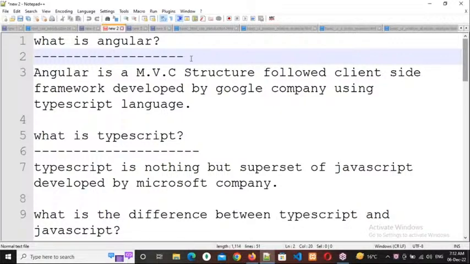Now, what type of technology is it? Client-side framework. In the software industry, we have 2 types of technologies: client-side technologies and server-side technologies. So what is the difference between client-side technologies and server-side technologies? The major difference is, by using client-side technologies,